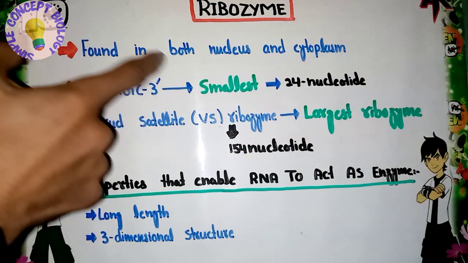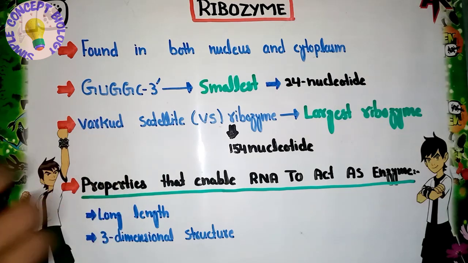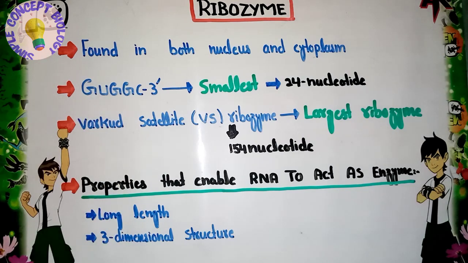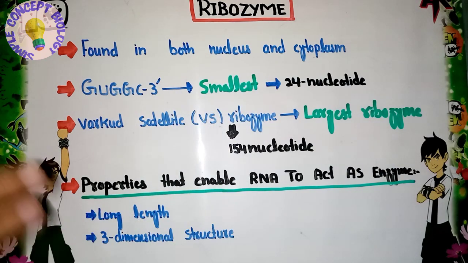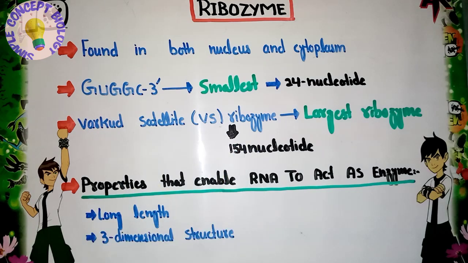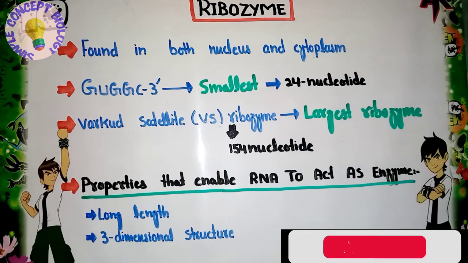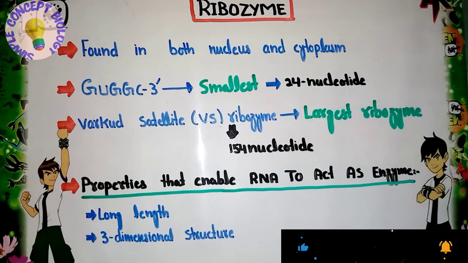So this is about the smallest ribozyme. Now, why is satellite ribozyme mean? We as ribozyme, it is actually the largest ribozyme because it contains 154 nucleotides, a large number of nucleotides that is present in the VS ribozyme. So it is the largest ribozyme.